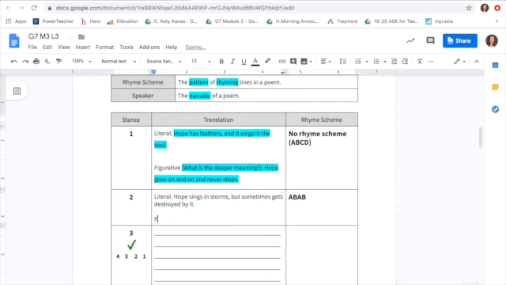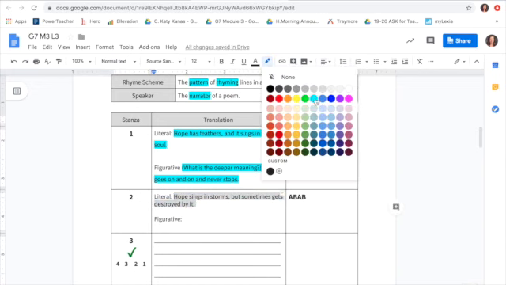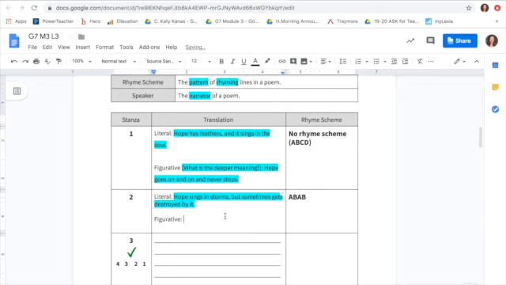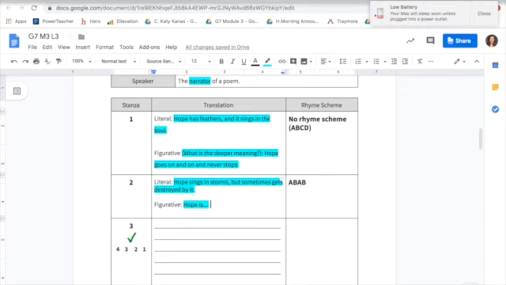So I want you to think on your own and write down on your own what you think Emily Dickinson, our speaker, is trying to say about hope in this stanza. So hope sings in storms, but sometimes gets destroyed by it. So think about what you think these storms represent and how they can destroy this bird that represents hope. So you can start your sentence with hope is, and I want you to finish that sentence on your own. So go ahead and pause the video and finish that sentence.